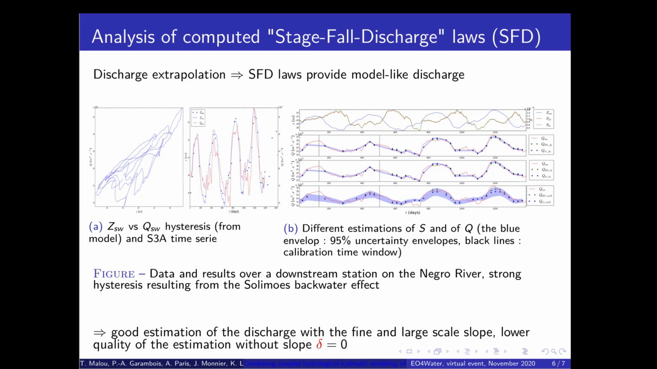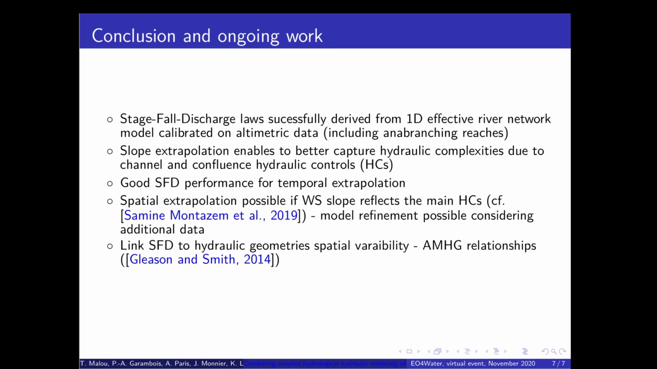Several SFD laws have been computed with different sets of parameters and with different slope estimations on this virtual station. The results are rather accurate with the fine and large-scale slope, but less so without slope. In the presented results, only the top width is used and the cross-sections are supposed to be rectangular, a reasonable hypothesis in the Negro River basin. It is possible, and likely to be useful when the cross-section is less rectangular, to consider varying width and add the power over the width in the set of parameters.